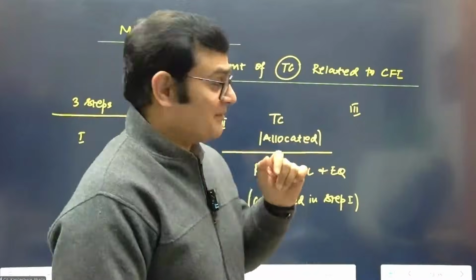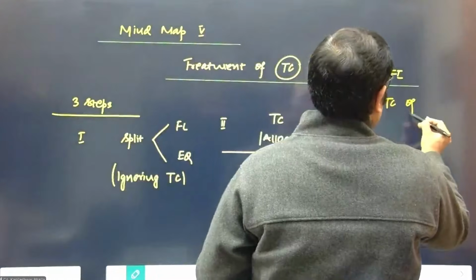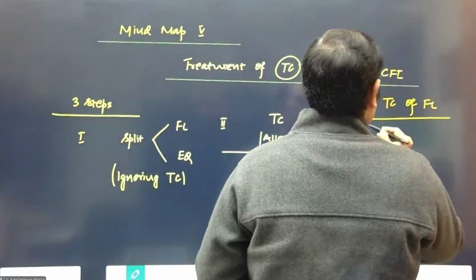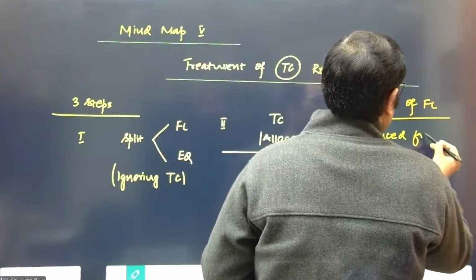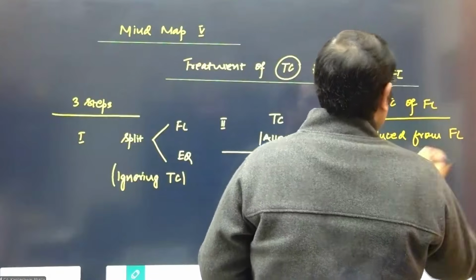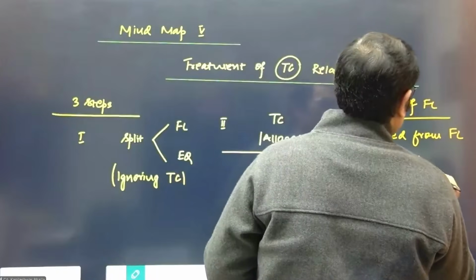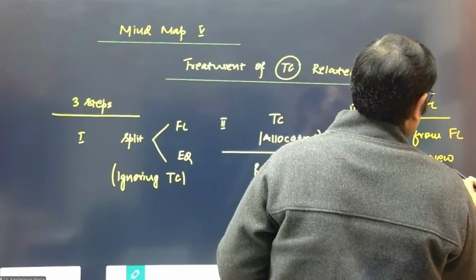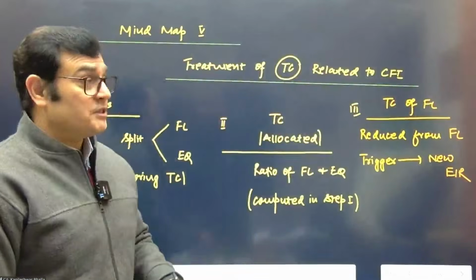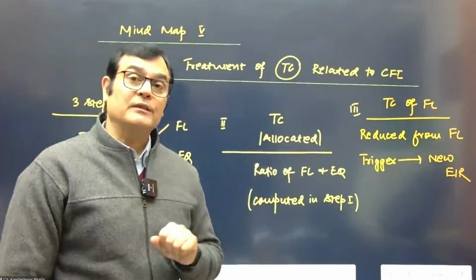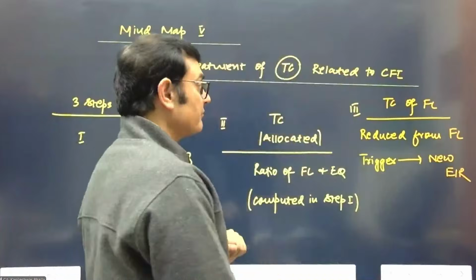So the transaction cost of financial liability is reduced from FL, and this will trigger the calculation of the new effective interest rate, which might be given in the question. Otherwise, we've also covered this aspect in the regular sessions. How do you calculate a new effective interest rate in this particular case?